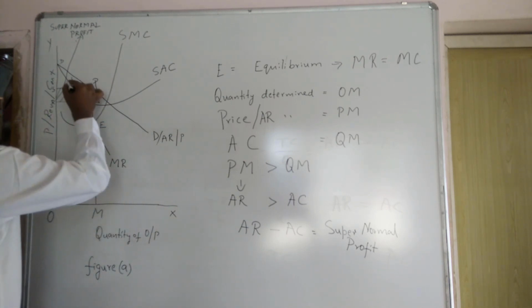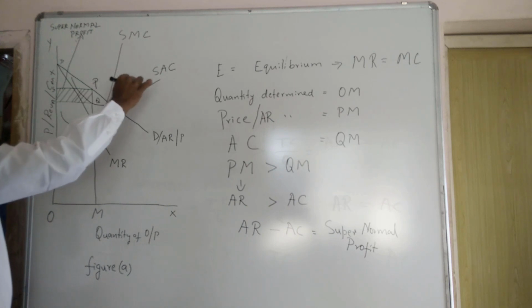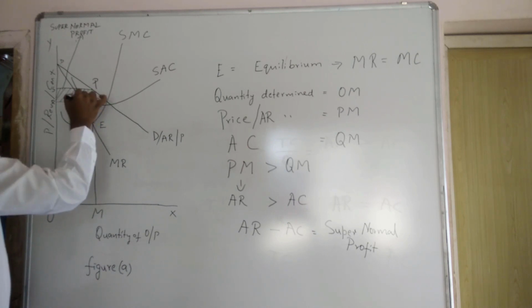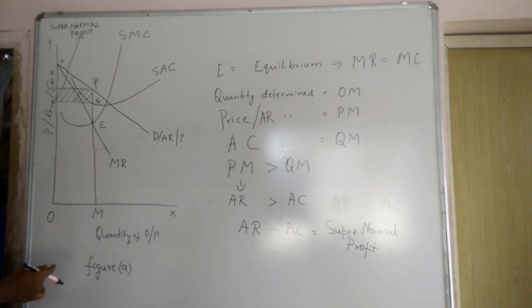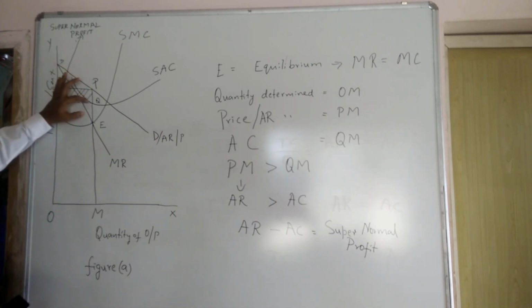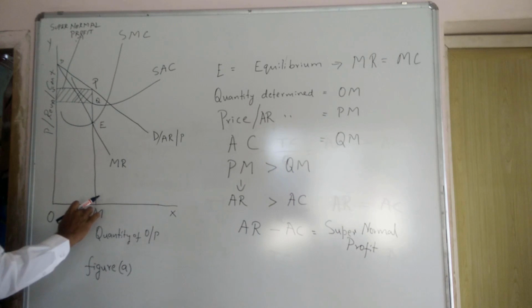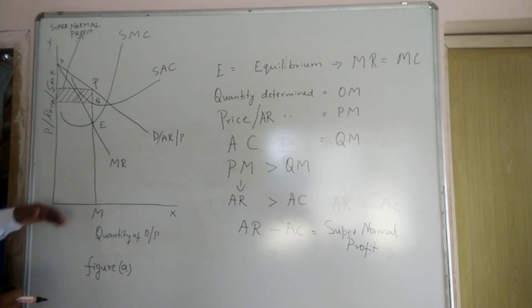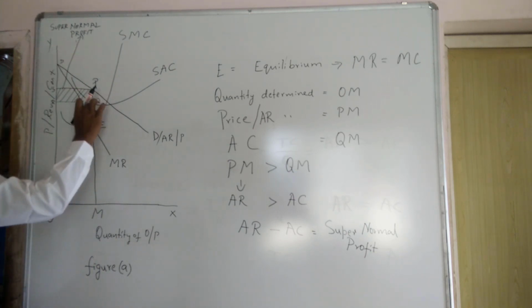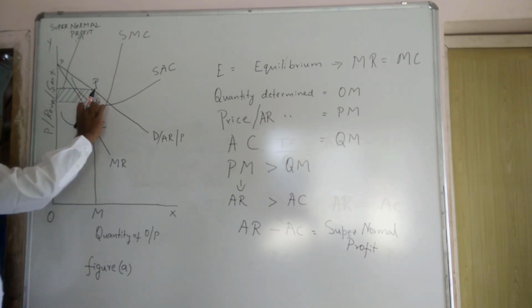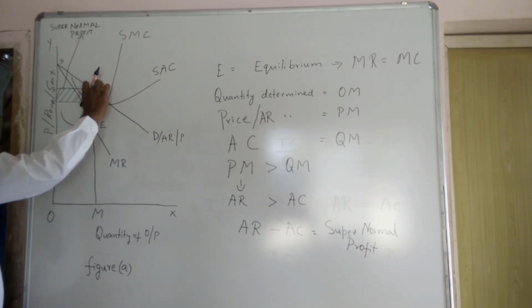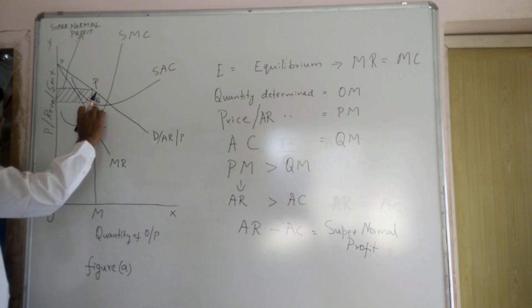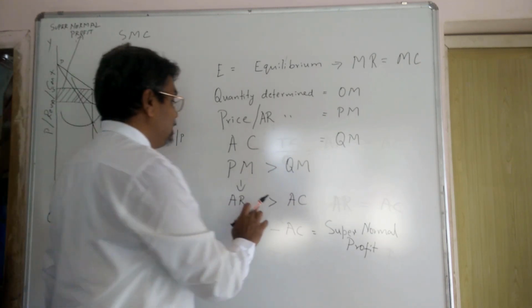Then we find the average cost curve. The average cost curve comes below the AR curve, and here the average cost is up to the extent of Q. Then QM is the average cost, PM is the average revenue. Price is higher than cost. Price is nothing but average revenue, cost is nothing but short run average cost. Hence, AR is greater than AC.